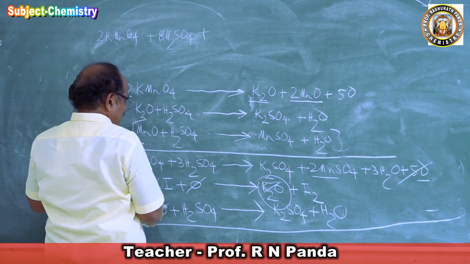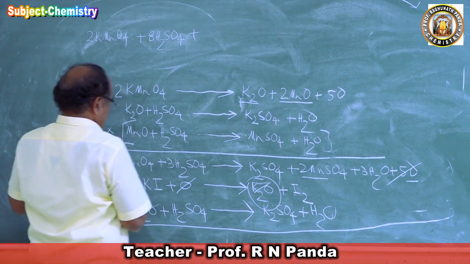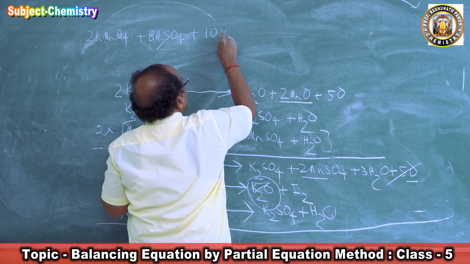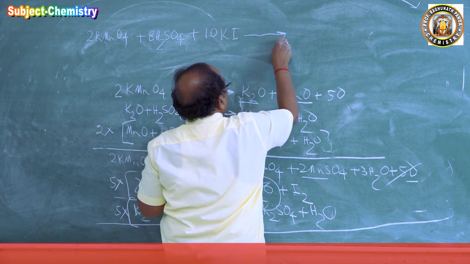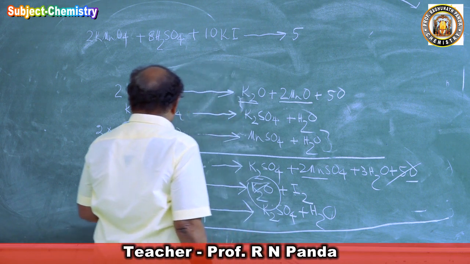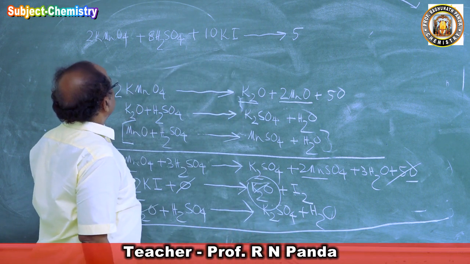Then how many potassium iodide? 10 potassium iodide, 2 KI into 5. 10 potassium iodide will form what? K2SO4. 5 K2SO4.